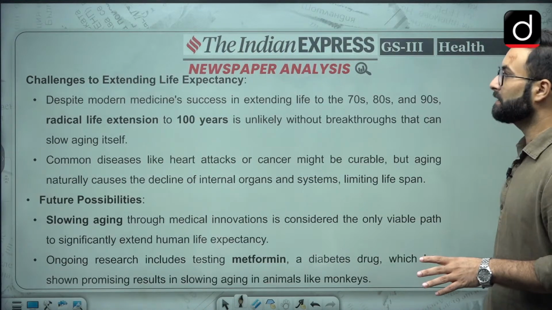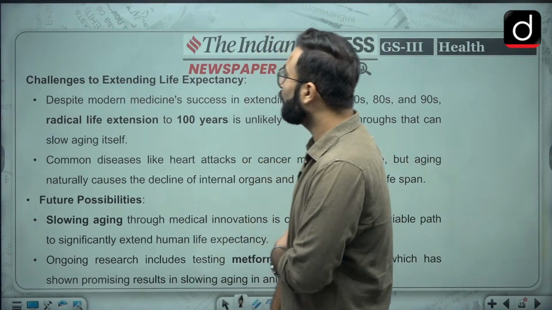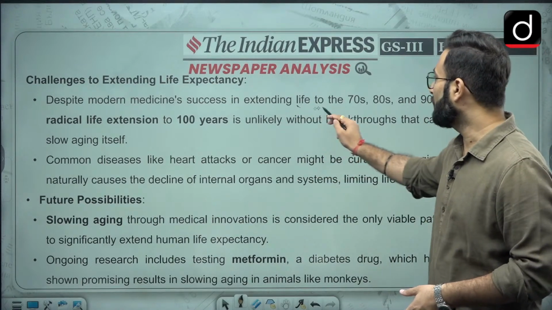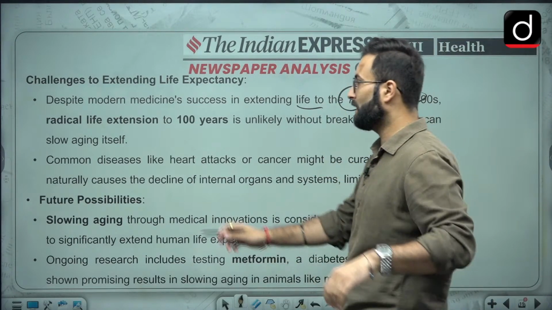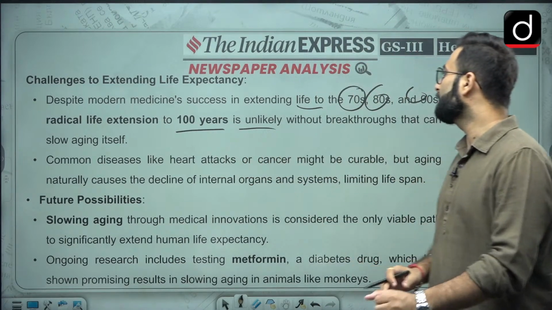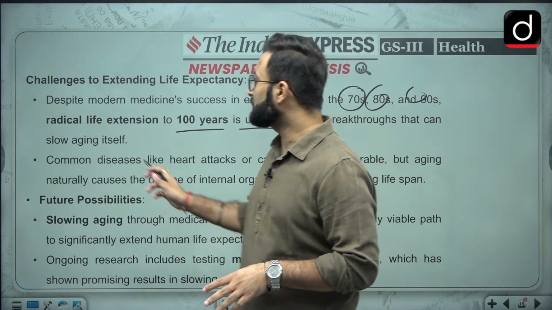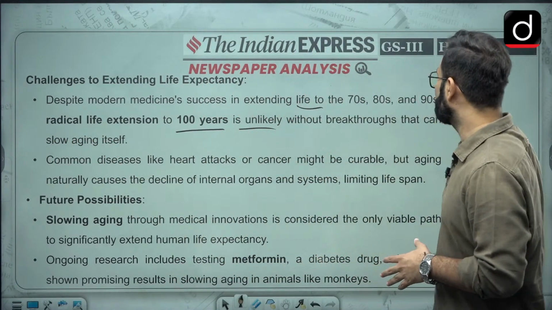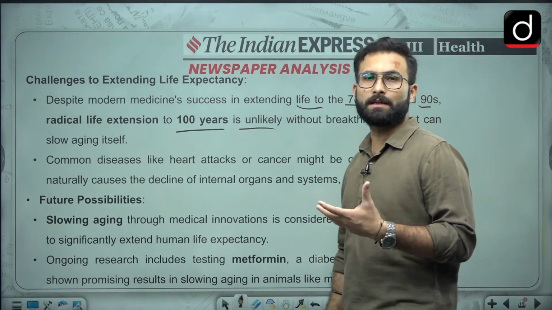Now we will see what the challenges are in extending life expectancy. Despite modern medicine's success in extending life to the 70s, 80s and 90s, radical life extension to 100 years is unlikely without breakthroughs that can slow aging itself. So they are saying that increasing life expectancy to the 70s, 80s, 90s is not very easy right now.